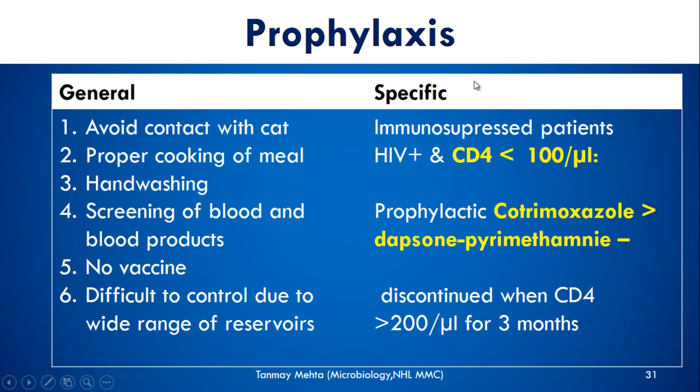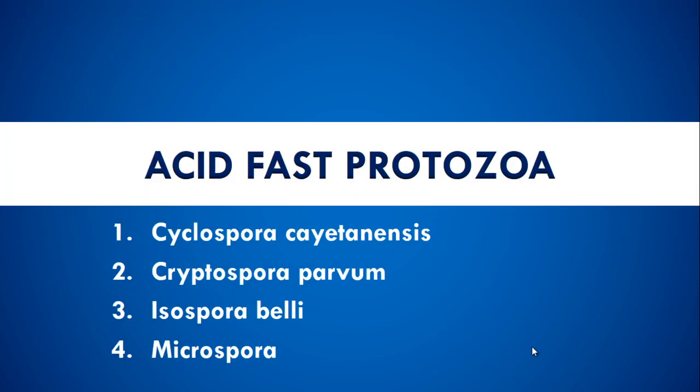But for specific prophylaxis, for example, in an immunosuppressed patient who has a CD4 count less than 100, as in case of HIV, you can give prophylactically cotrimoxazole or dapsone with pyrimethamine, and you can discontinue this prophylaxis when the CD4 count rises to 200 or more for 3 months.